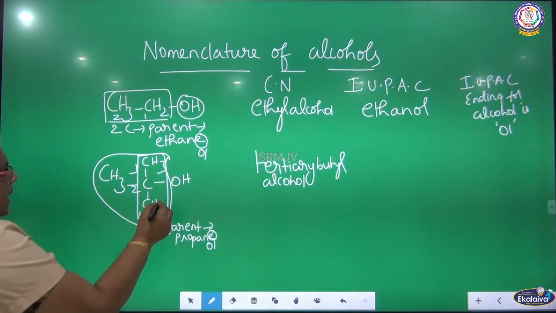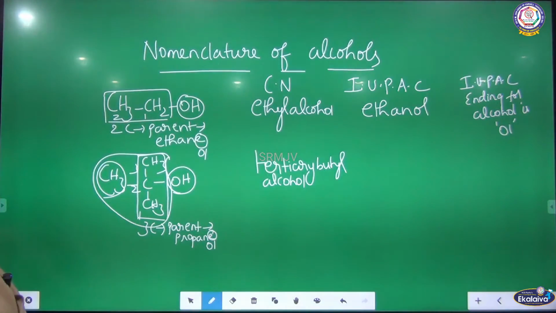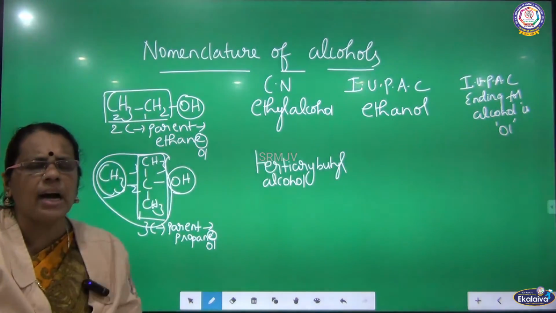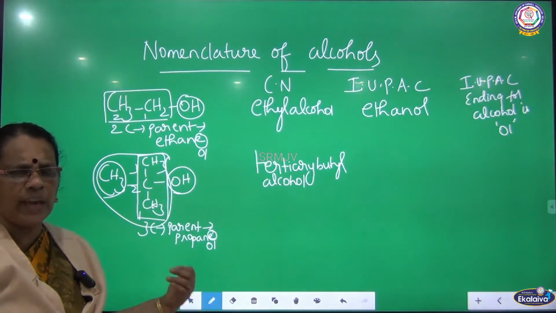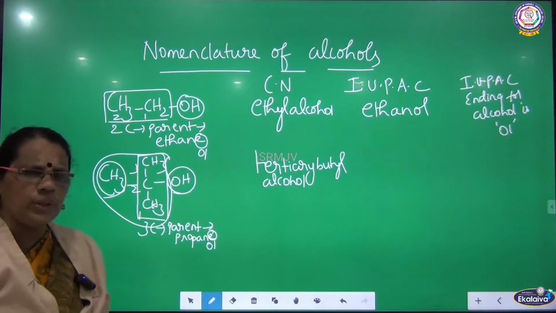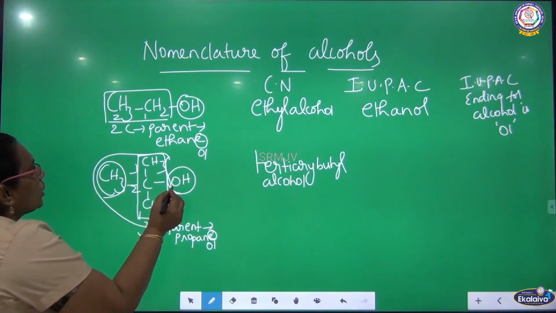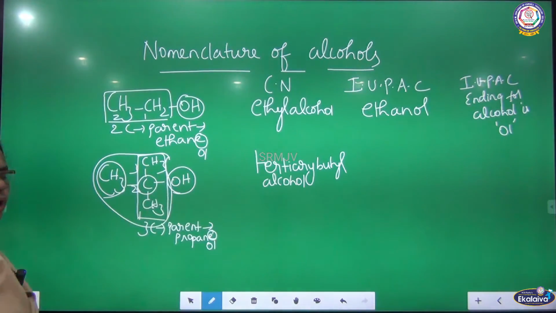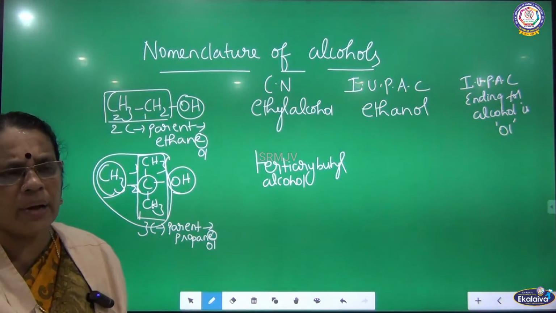One side there is OH, another side there is CH3. See the attachment. Already we have seen the parent. The longest chain is 3 carbons, so parent is propane. I have given the IUPAC ending for alcohol, OL. So it is propanol. Now give the position of OH. What is the position of OH? Both OH and methyl groups are attached to the second carbon.